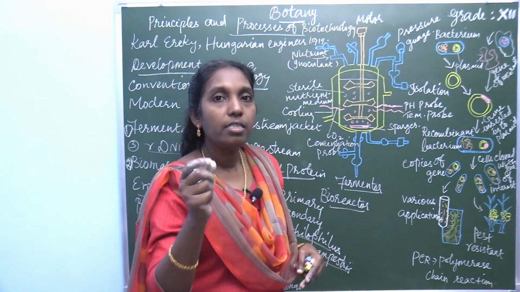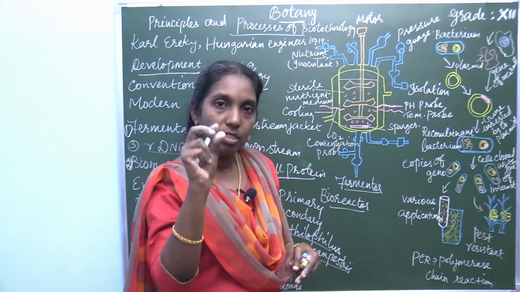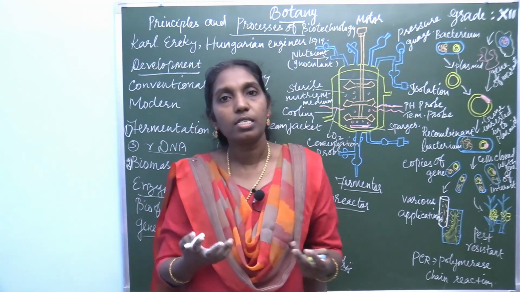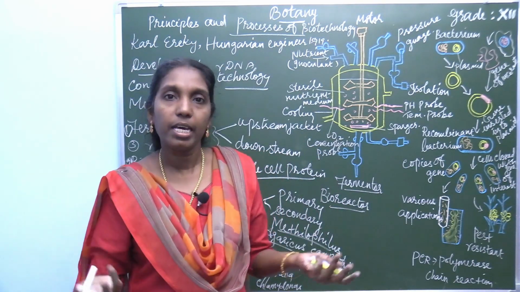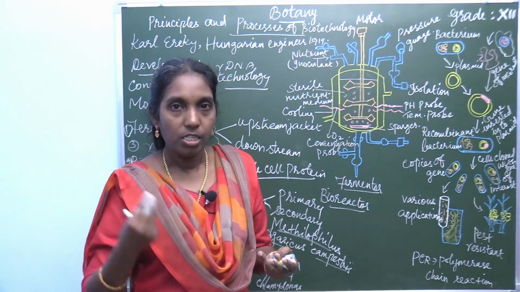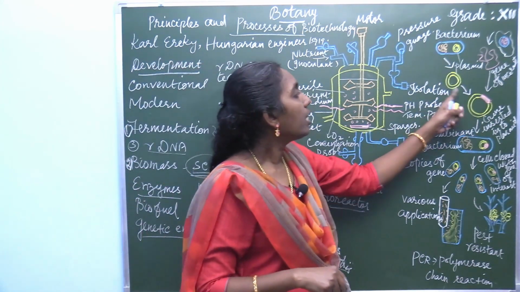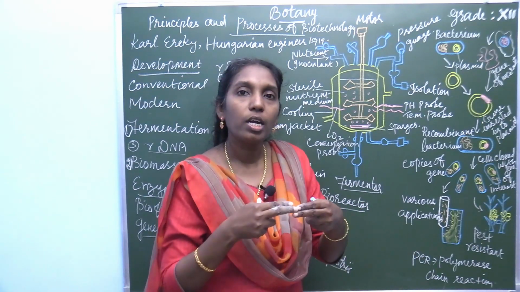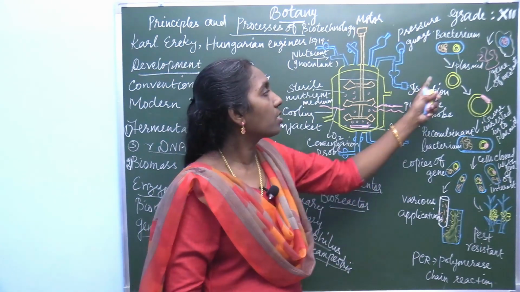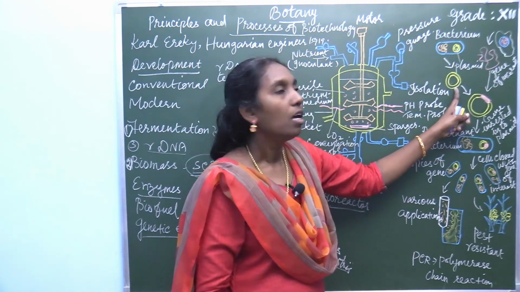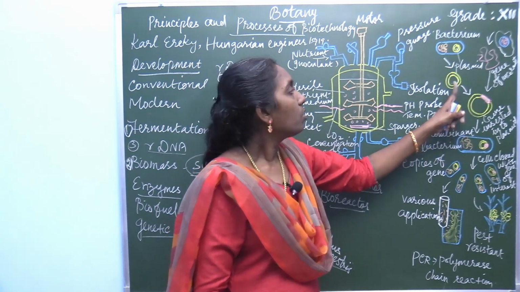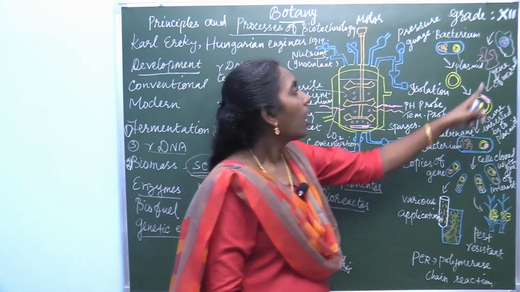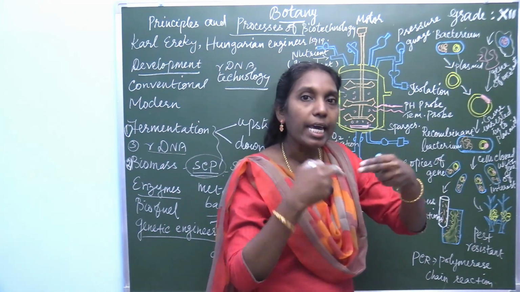The selected or isolated gene of interest, that is our desired character. It may be any character, can be isolated and inserted in the plasmid or any other cloning vehicle. Here the vector is chosen as a plasmid. So this plasmid is cut open by restriction endonucleases and the desired gene is inserted.